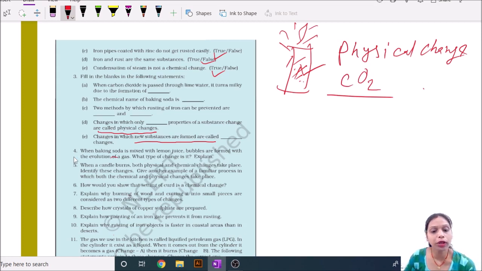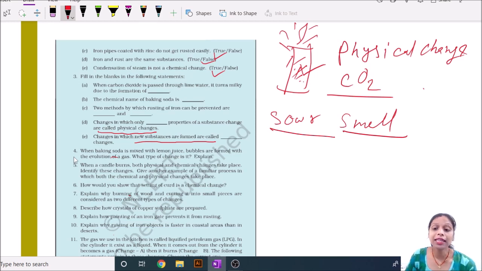How do you know that the setting of curd is a chemical change? Because after milk is converted into curd, it is fully different from its previous texture or state, meaning milk. The taste of milk is also converted into sour, the texture is also changed, and a smell is produced here. Then it is a characteristic of chemical change, and it is a process of chemical change.